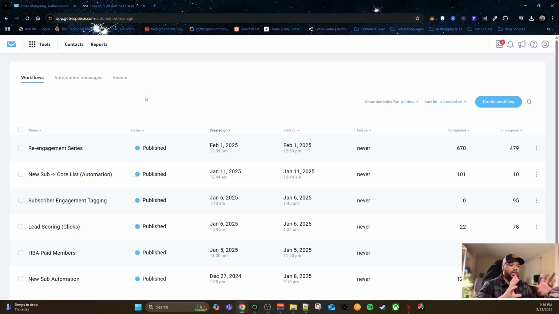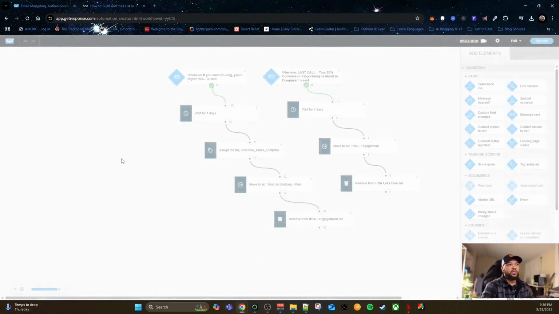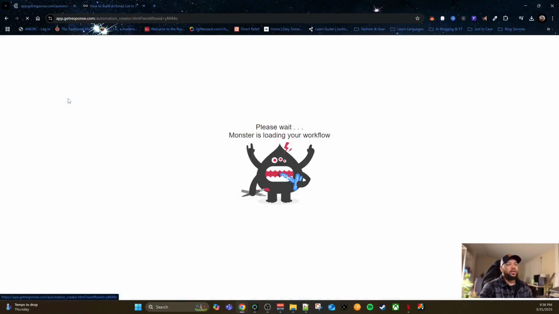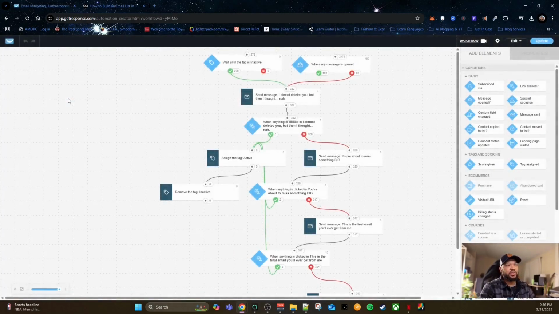But automation allows you to do some really cool things with segmenting your list, cleaning up your list, making sure that you separate people into different buckets, so that you can increase your engagement rate, your open rate, and click-through rate. There's a lot of cool things you can do when you start messing around with automation workflows. Just to give you an idea of what they look like, this is one of my automation workflows. So essentially, when these people get on my list, we can move them from a welcome series into the main list, and then add tags to them. That's one way. And then I have a re-engagement series here. You can see they can get pretty complex.